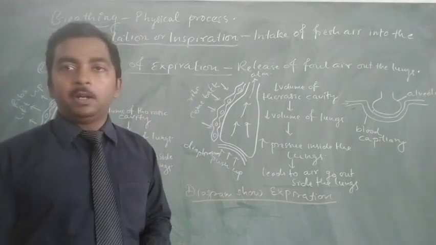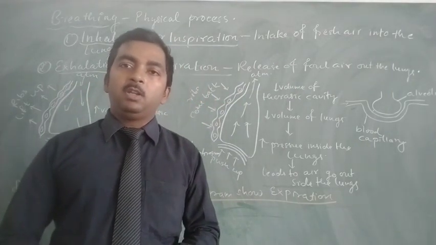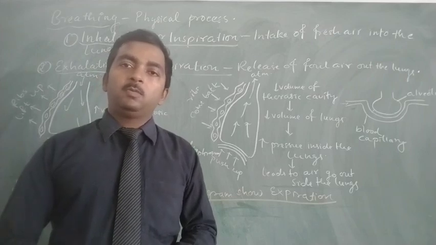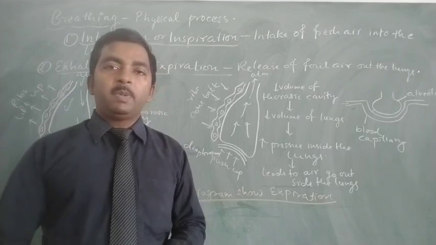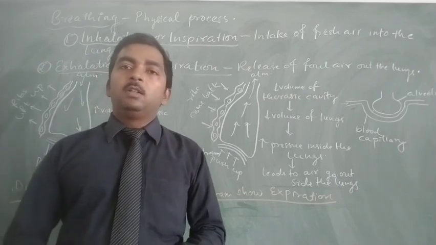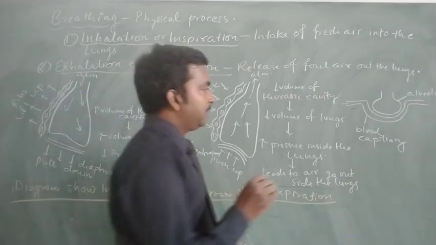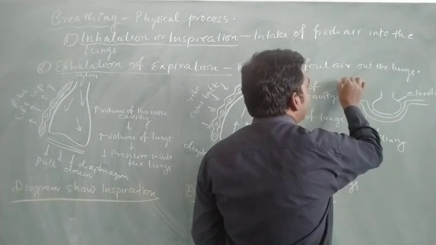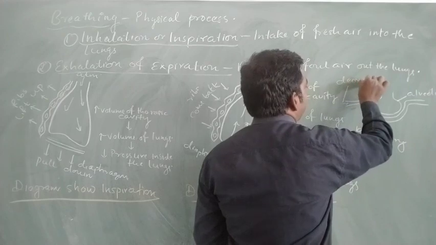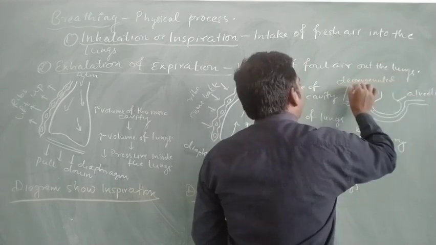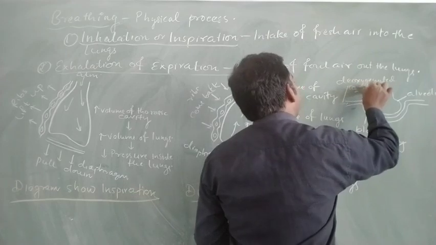coming from the heart through the pulmonary artery supplies blood around the alveolus for exchange of gases. So the capillary first carries the deoxygenated blood, and when the deoxygenated blood comes here, the blood here is deoxygenated, that is CO2 rich.